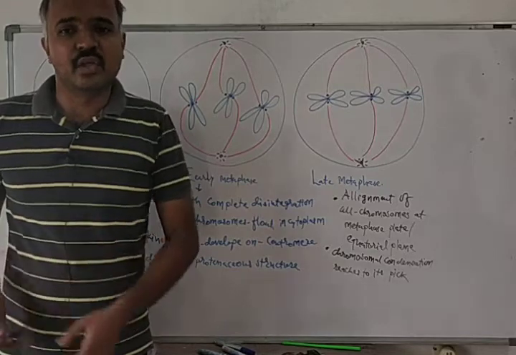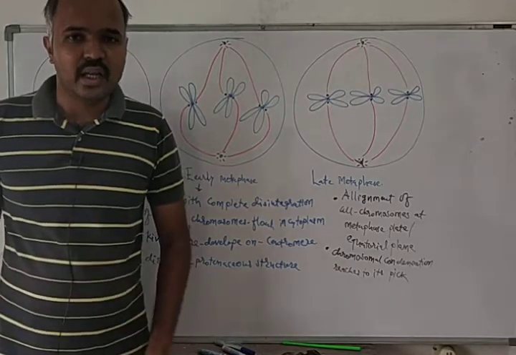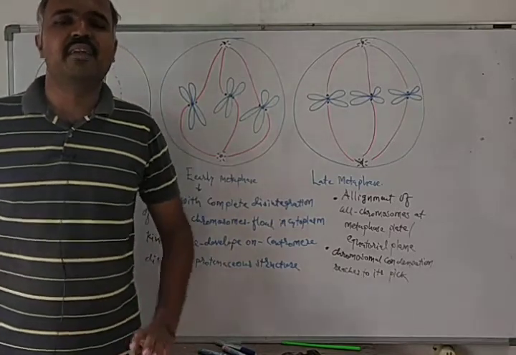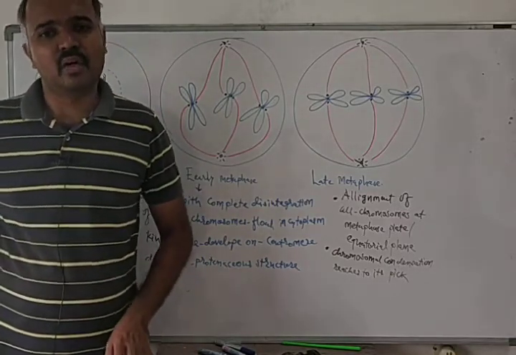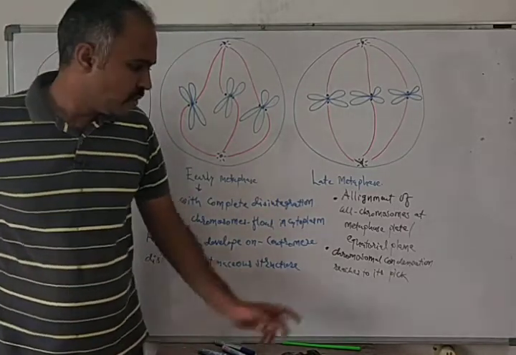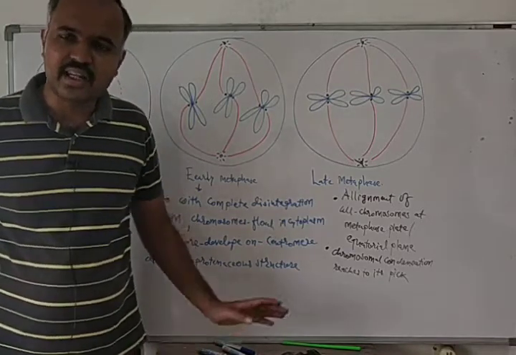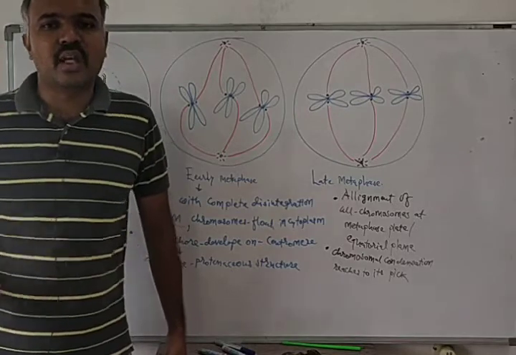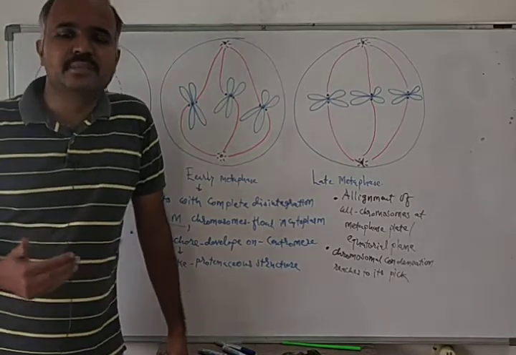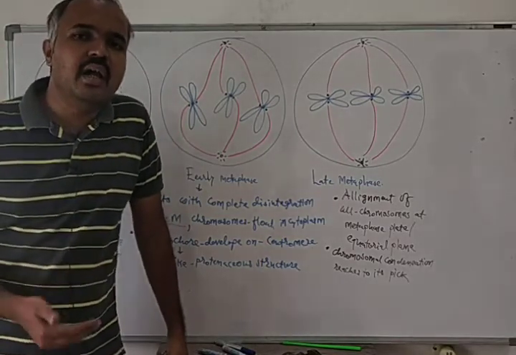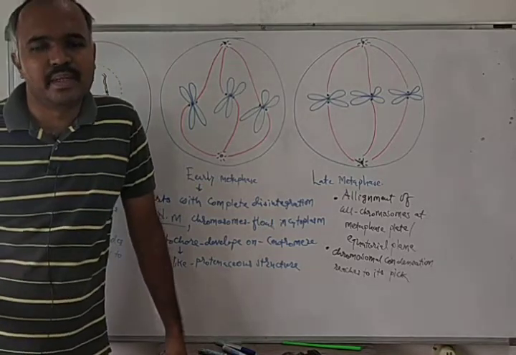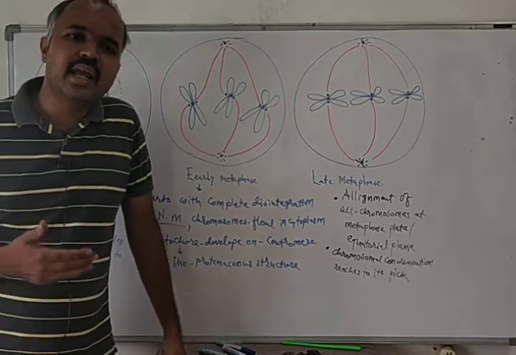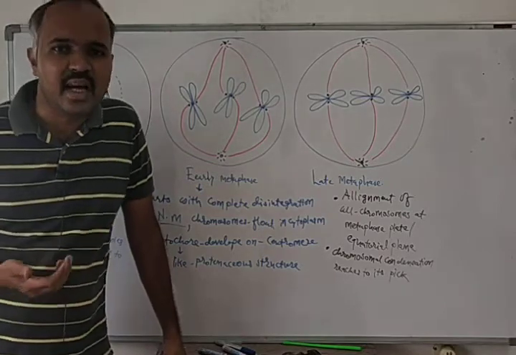I am not writing that point; you can write in your notebook that late metaphase helps us to study the number and size of the chromosomes present in the cell.